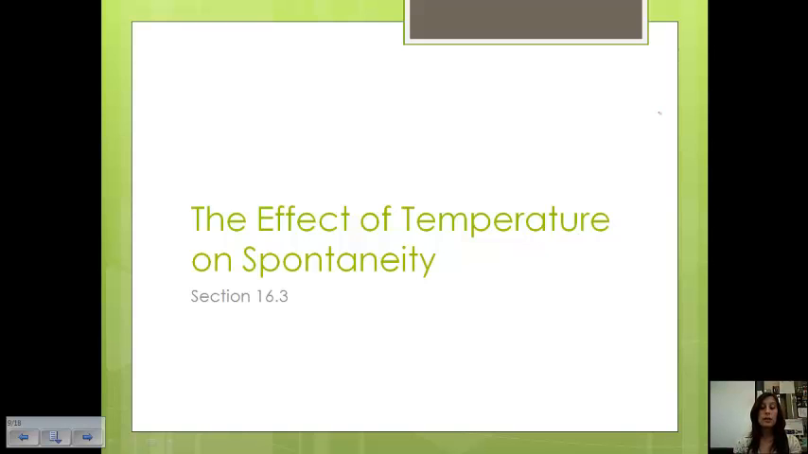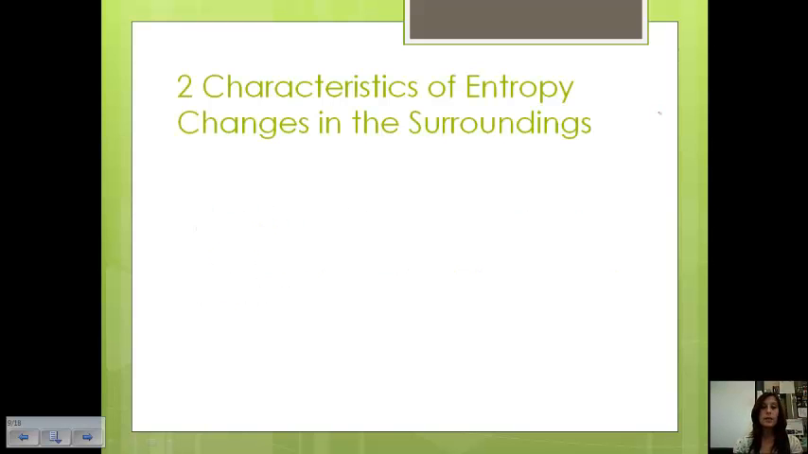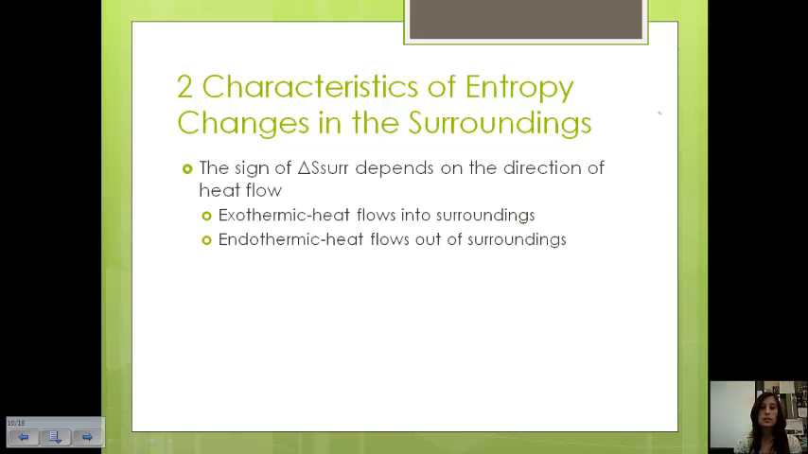Okay, well, temperature can also have an effect on spontaneity. So there are two characteristics of the entropy changes in the surroundings. So now we're just going to look at the surroundings, not the universe or the system. Okay, so the sign of the entropy of the surroundings depends on the direction of heat flow.